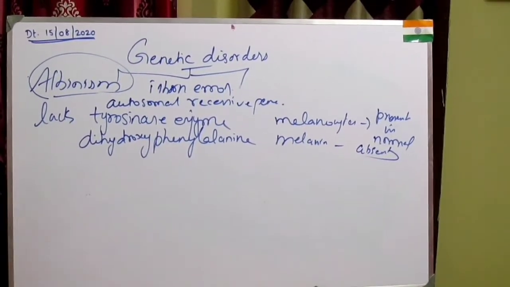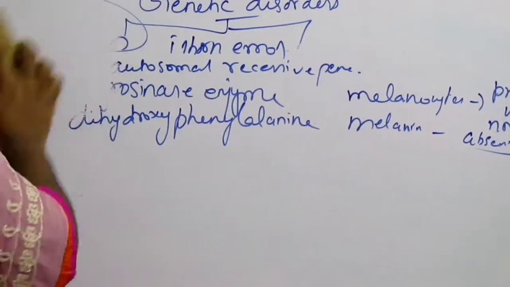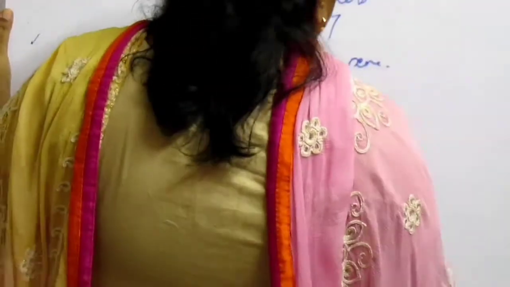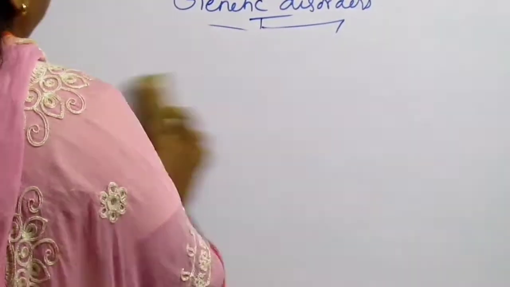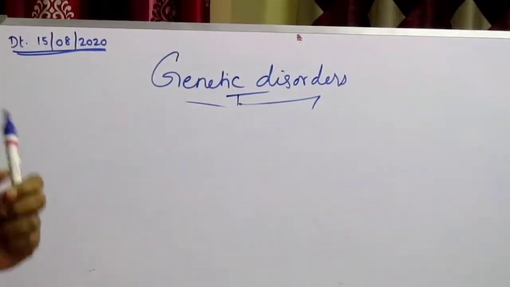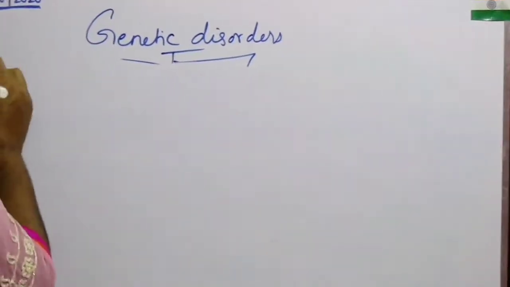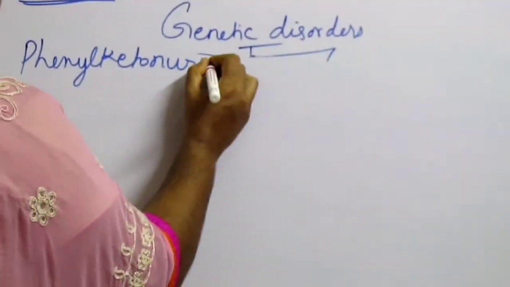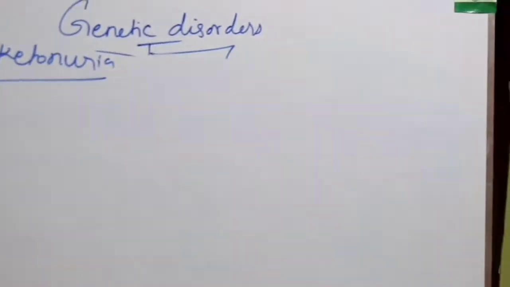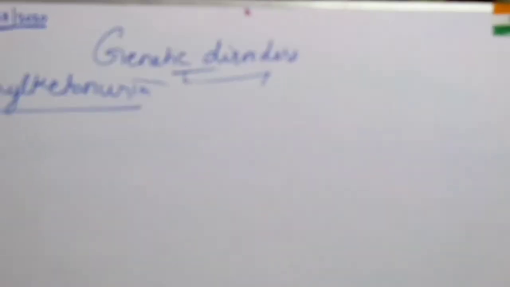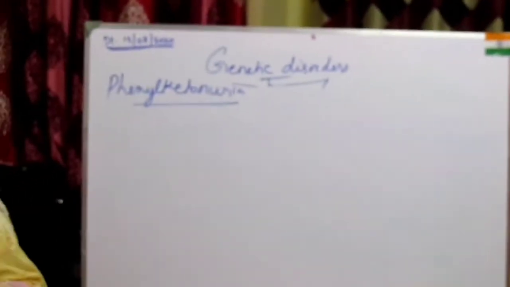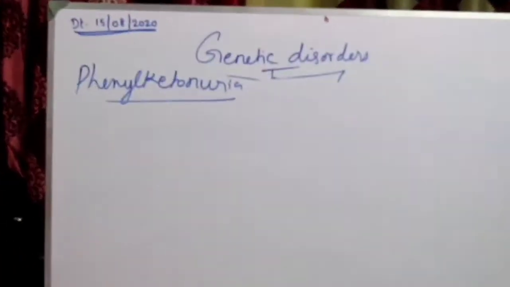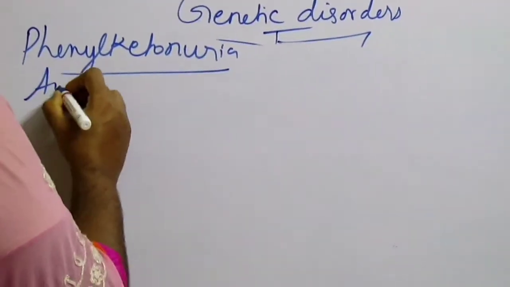Now, we'll talk about phenylketonuria. Phenylketonuria is a genetic disorder, autosomal recessive in nature.